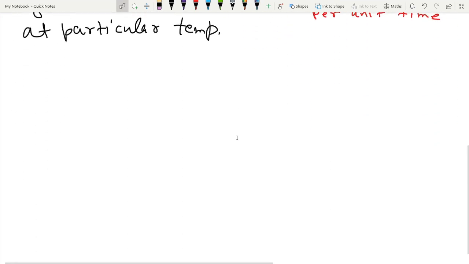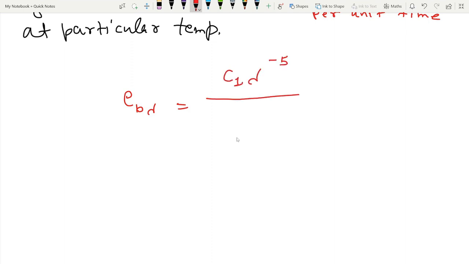And now we are going to see the Planck's law equation. So monochromatic emissive power is given by E_b lambda. This is the emissive power of a black body at a particular wavelength. B means black body, lambda is the particular individual wavelength. E_b lambda is equal to C1 lambda to the power -5 upon e to the power C2 by lambda T minus 1. This is the Planck's law equation.